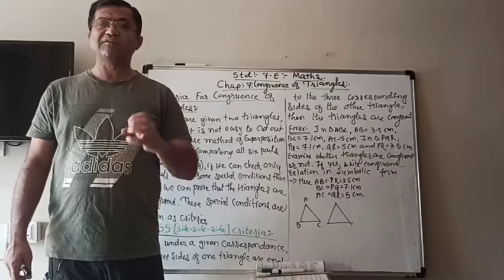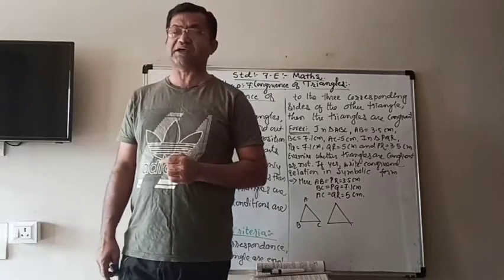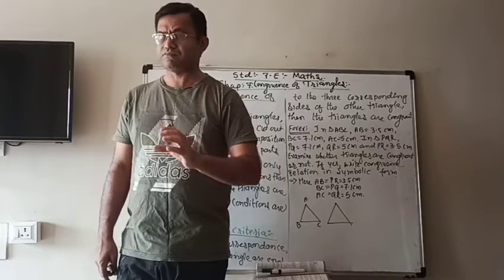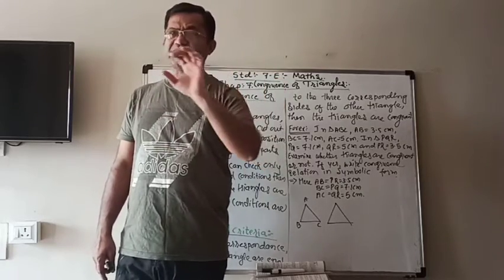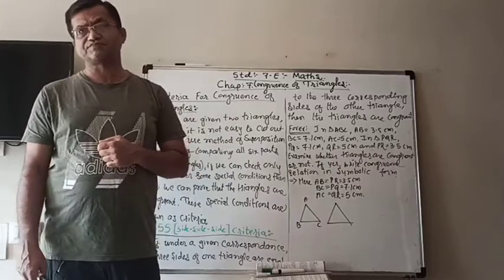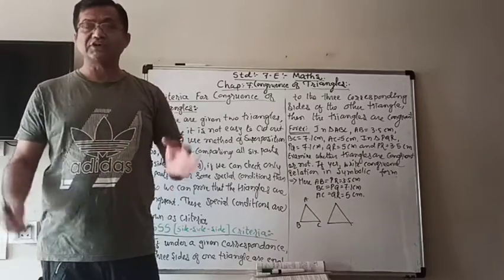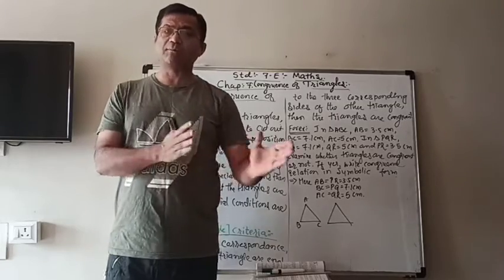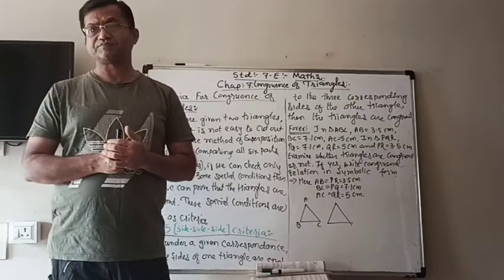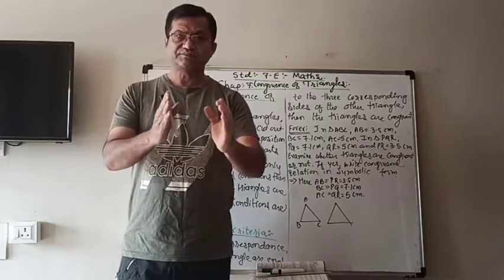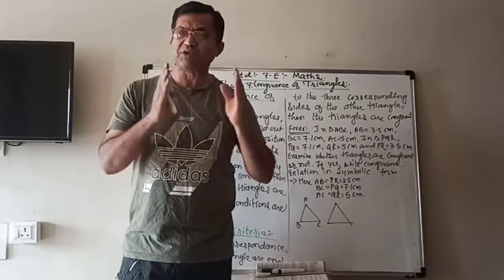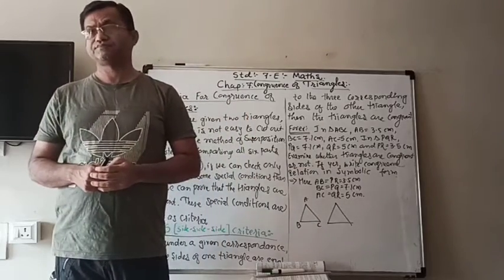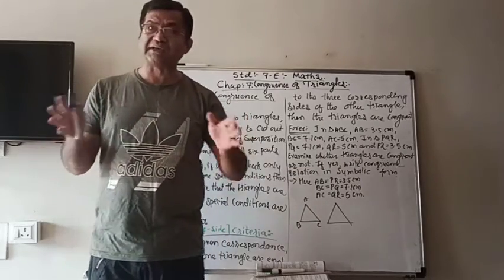So today we are going to learn the first criteria, that is SSS, the short form of side side side criteria. We have to check only the 3 corresponding sides of both triangles, and if those 3 corresponding sides of 2 triangles are equal, we don't have to check the angles.